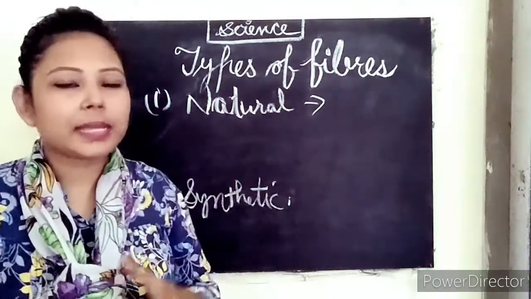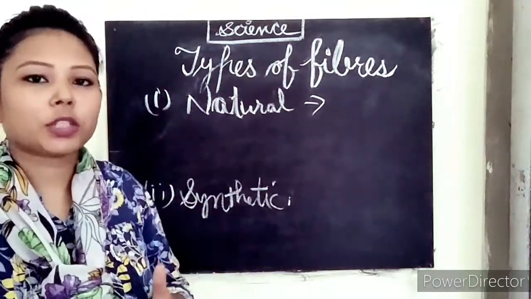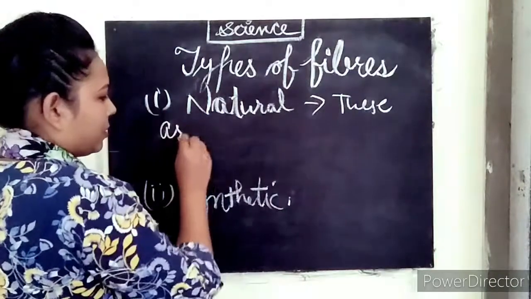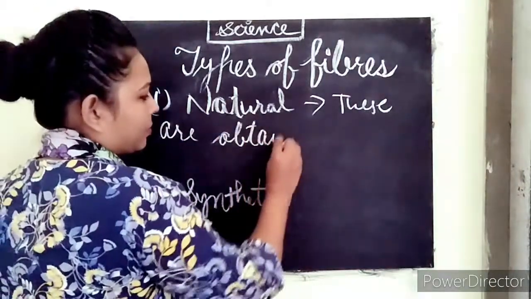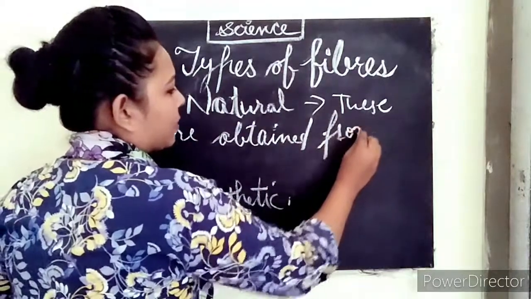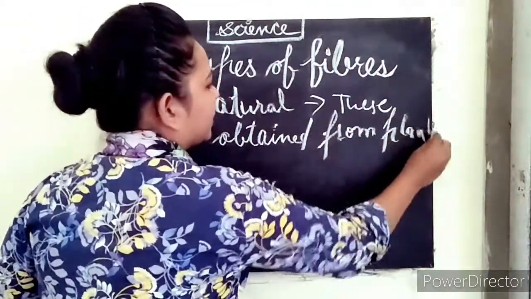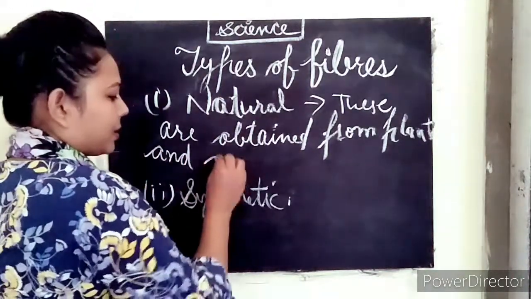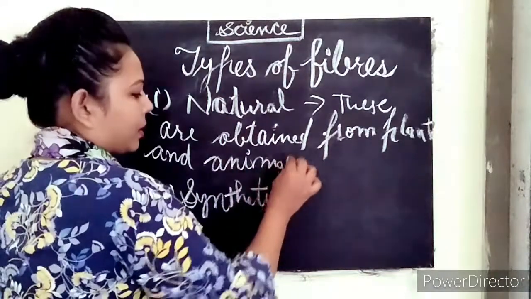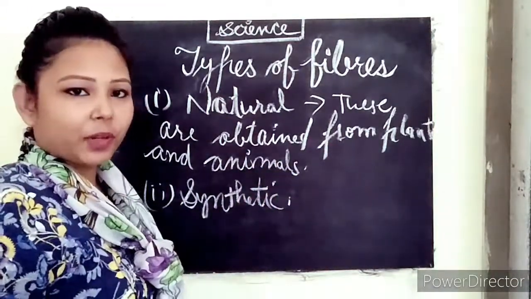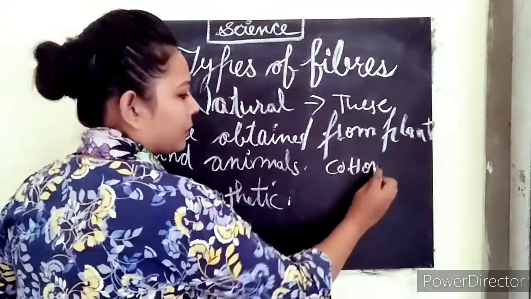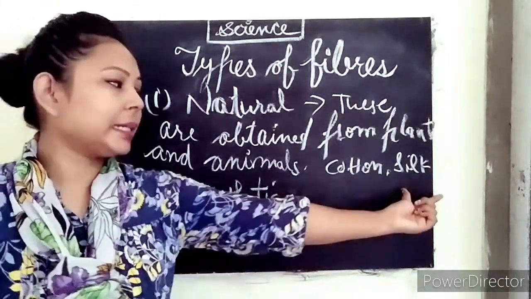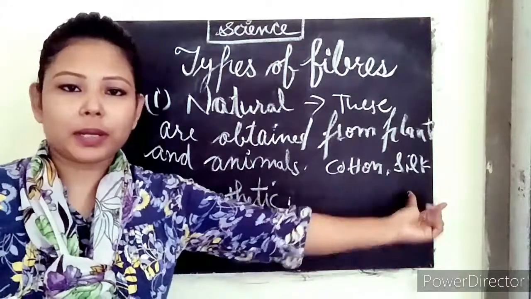Natural fibers are the fibers that we directly get from plants or plant products, okay? So these are obtained from plants and even animals, clear? What can be the examples for this? Cotton, silk. Cotton we get from plants, but silk we get from silkworms, clear?